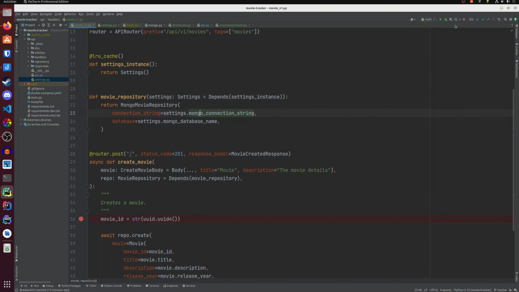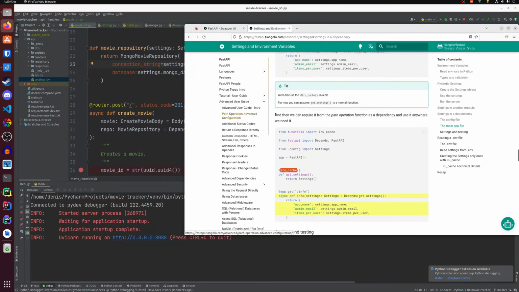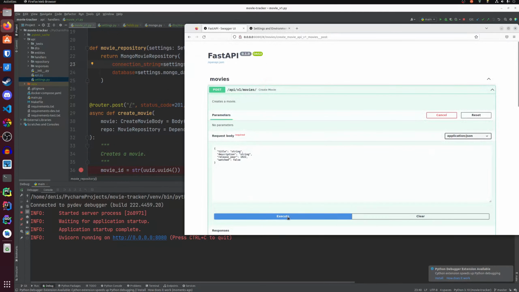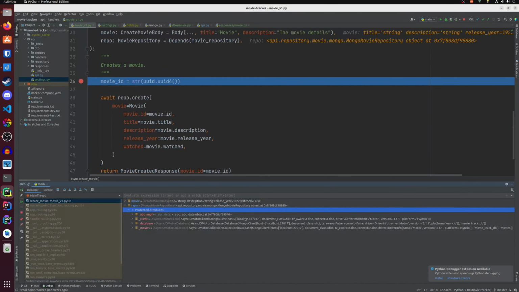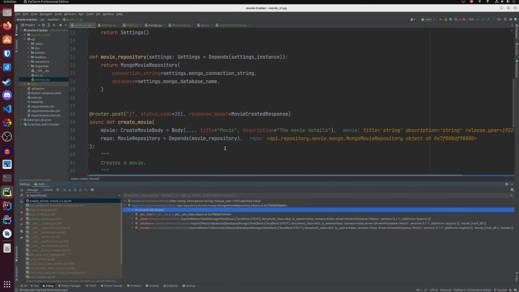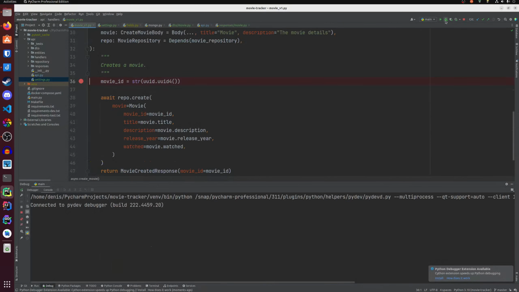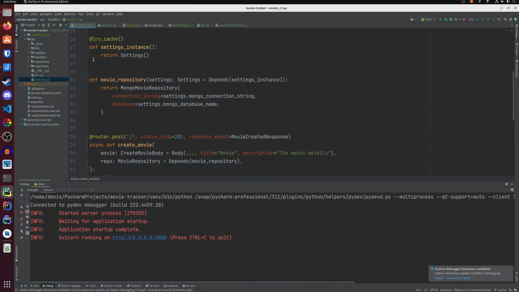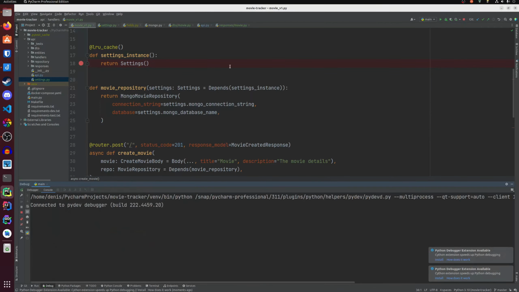Looks decent. Let's debug it to see if it still works. Seems okay. It ran. Now if we execute create, we can see that we get a repo, and the repo has the correct connection string, which means that our code works. And we can also test that the least recently used cache works by setting a breakpoint here and debugging this.